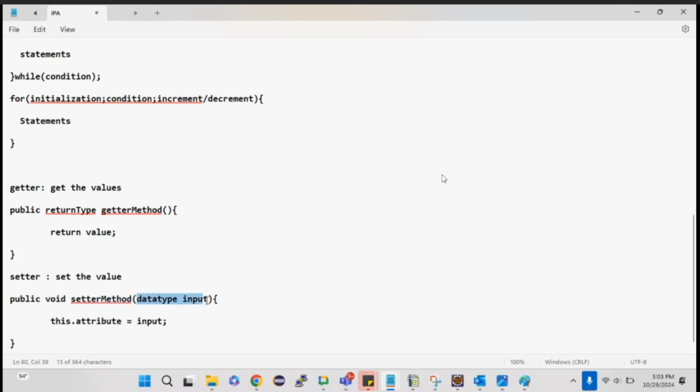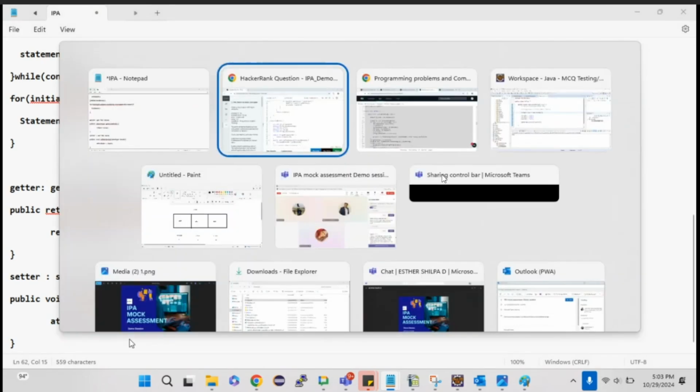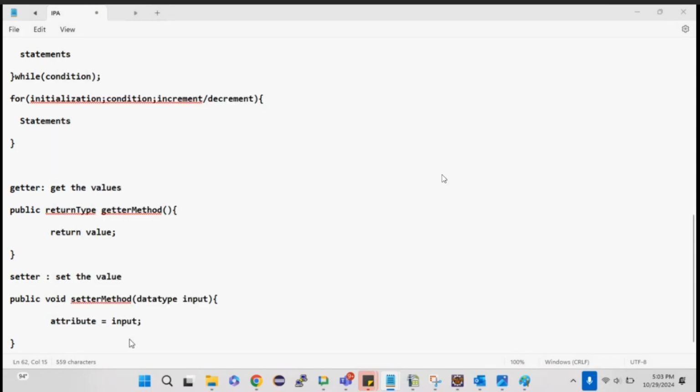It will pass one input parameter. If you are passing any value in a method, that is known as an input parameter. So obviously, as I mentioned, setters are used to set the value, right? So if I want to set the value, then this dot attribute equal to name, or else this also is not needed if the attribute name and the input value are different. Better I will explain it with an example so that it will be more clear for you.